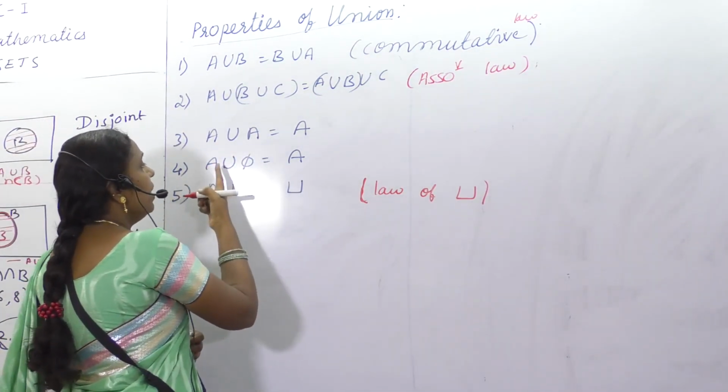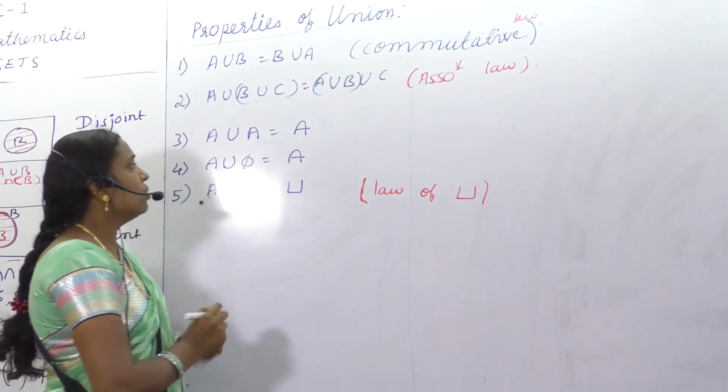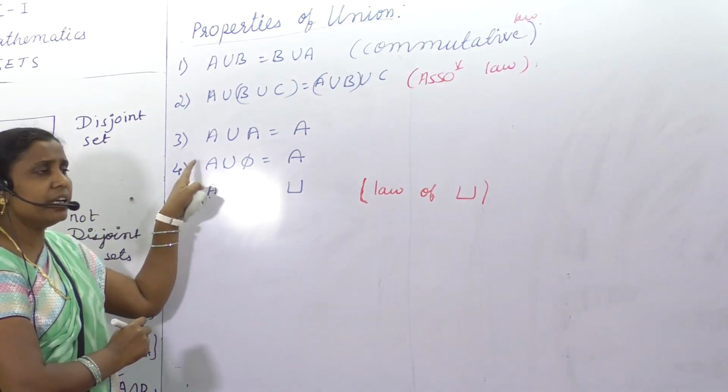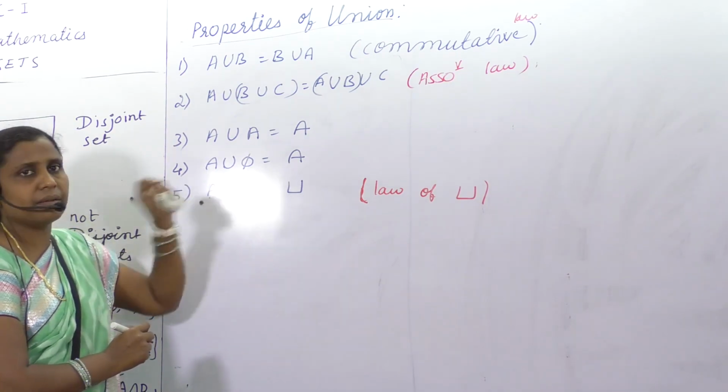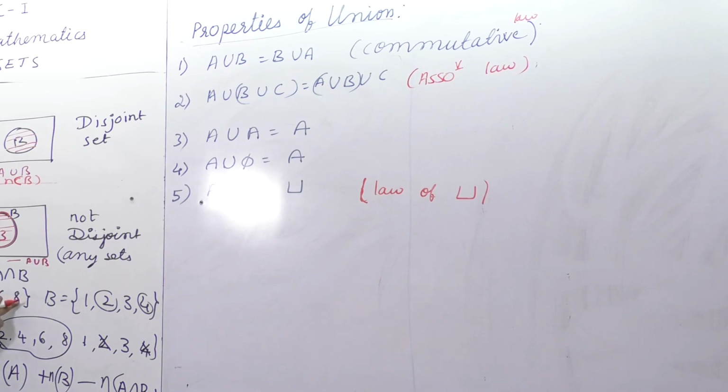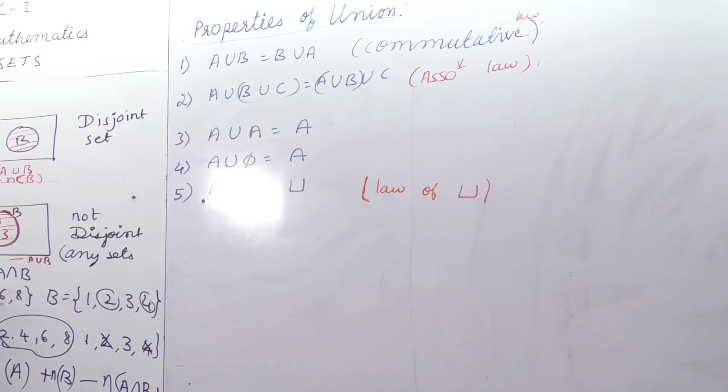Here you check A union phi. Null set and set A, union of these two, it will be A. You can check it here itself: 2, 4, 6, 8 and nothing, one more set. A union null set is equal to what? Elements of that null set and elements of A. What will you get? The 2, 4, 6 set.